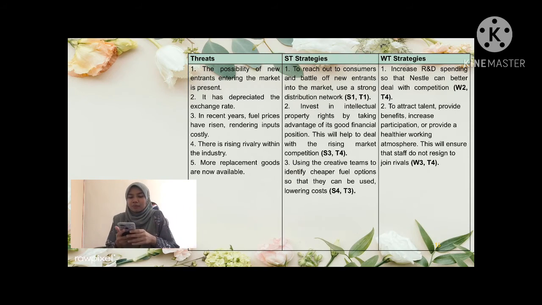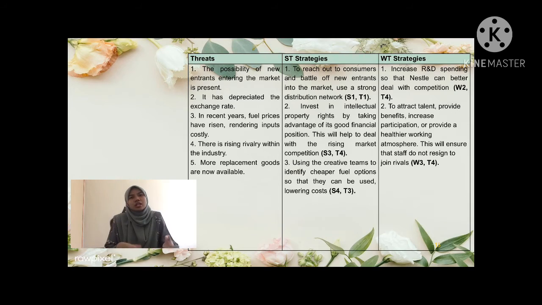So I come out with 2 strategies for company Nestle. First, I combine weakness number 2 and threat number 4. Weakness number 2, Nestle has low investment in R&D, and threat number 4 is rising rivalry within the industry.